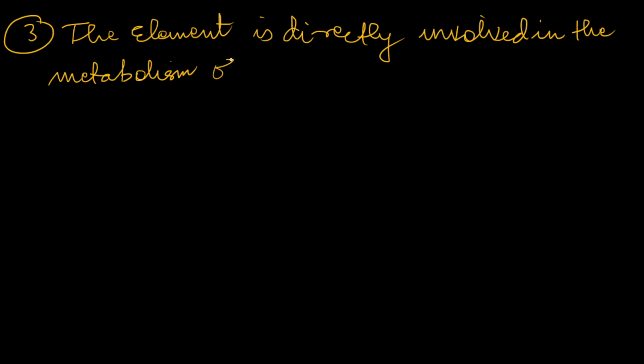We all know that the plant has various vital metabolic functions. So that element should be directly involved, not indirectly. Do remember, directly. That is, they are directly required in those metabolic functions.